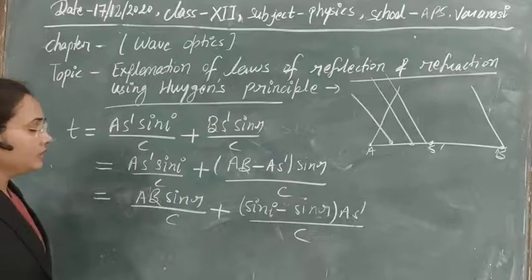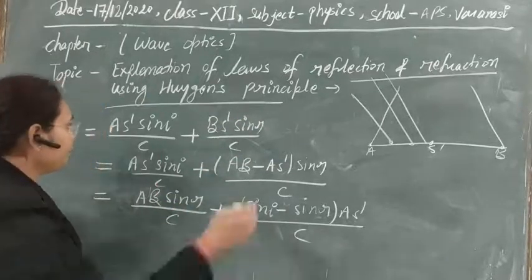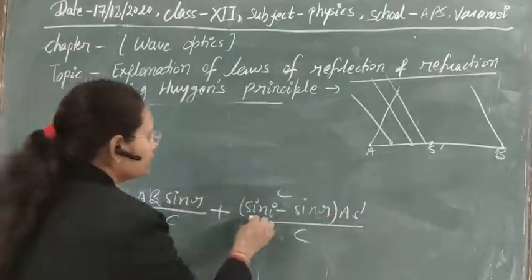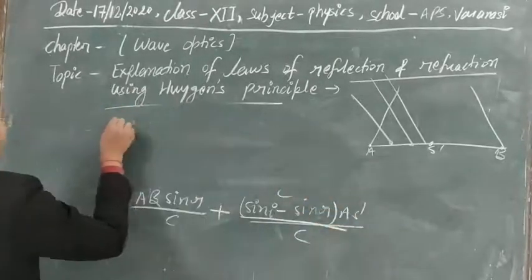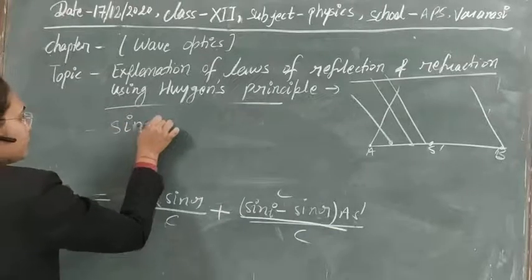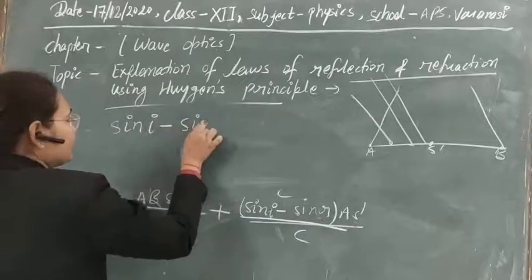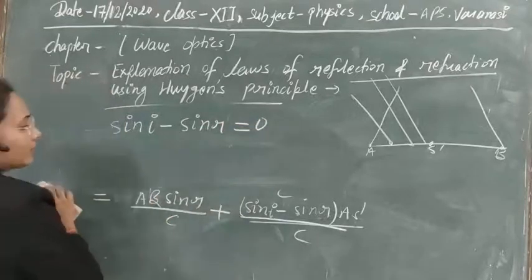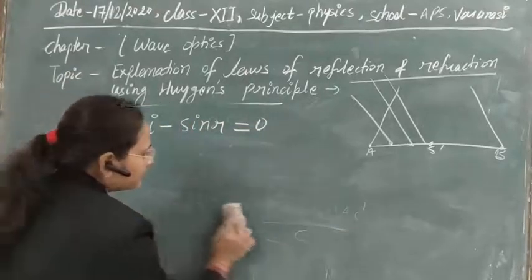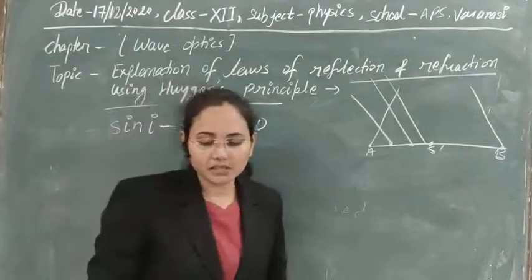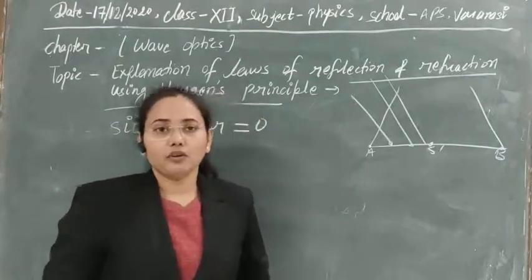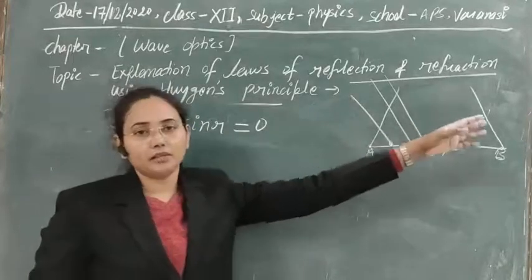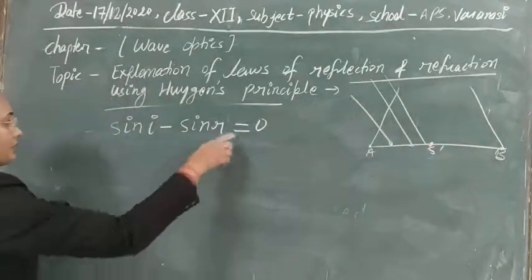So that's why for the time factor to be constant, we need to keep this factor as 0. So sin i minus sin r should be 0 to maintain the concept of the wavefront, because we are using the wave picture of the light beams here, and definitely it should follow all the characteristics of the wave, otherwise the concept that we have taken will be wrong.